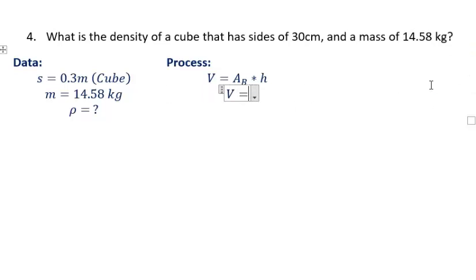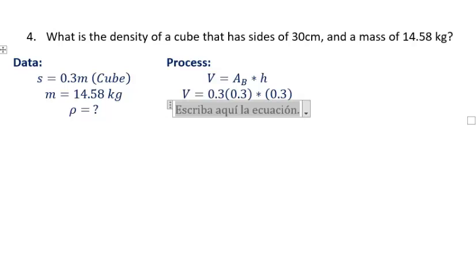So volume will be, in this case, 0.3 times 0.3. That will give me the area of the base. And then I need to multiply it with the height, which is 0.3 also. If I multiply 0.3 times 0.3 times 0.3, the answer will be 0.027 cubic meters.